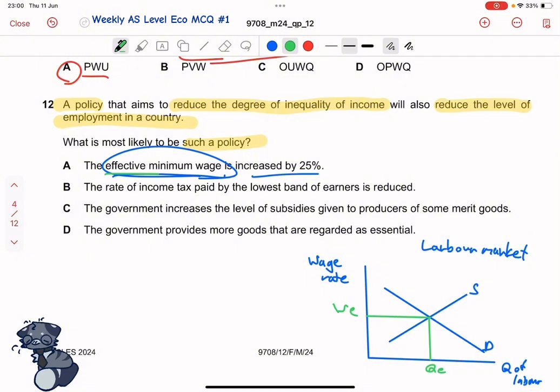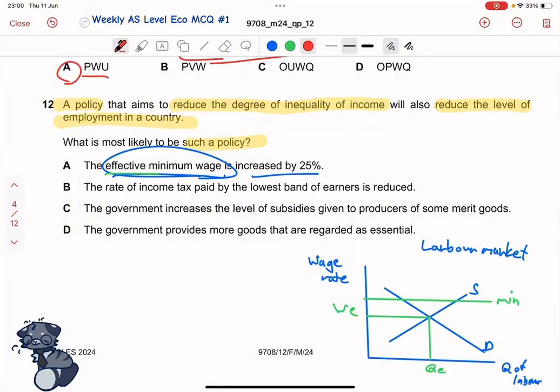So that means to make sure that people who are earning lower incomes will get an increased wage, this minimum wage will have to be placed above the equilibrium wage rate. So it'll be right here.